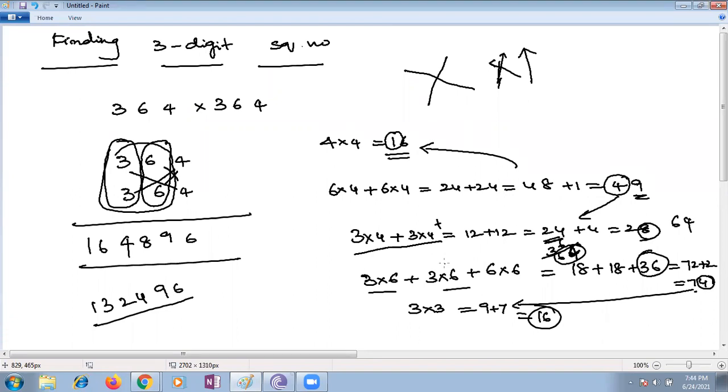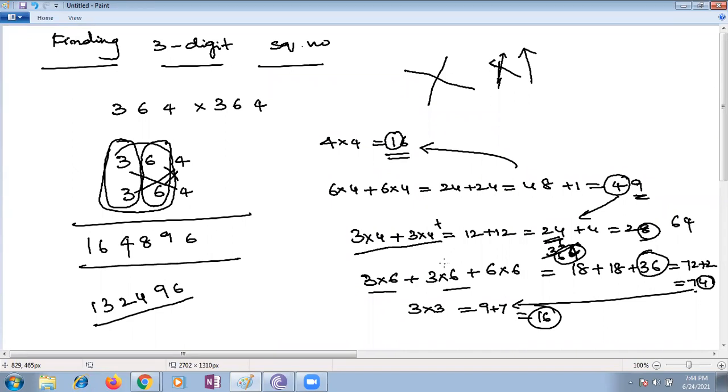Maybe it is correct, children. If you are doing like that, you will get the correct answer. Now 42 means you write 2. The rest of the part, multiply 3 into 3. Carry over is 4. 9 plus 4 is 13. You can try it, children.